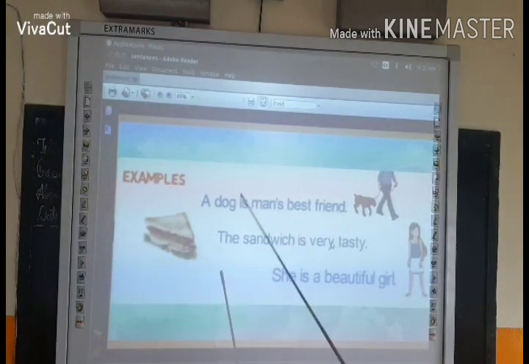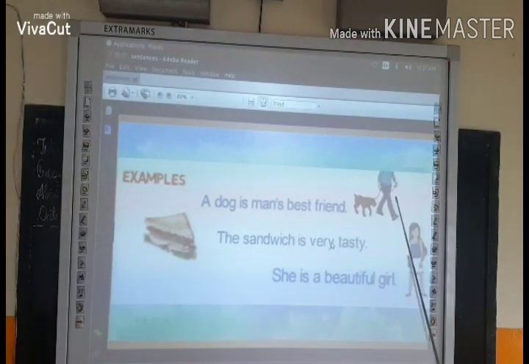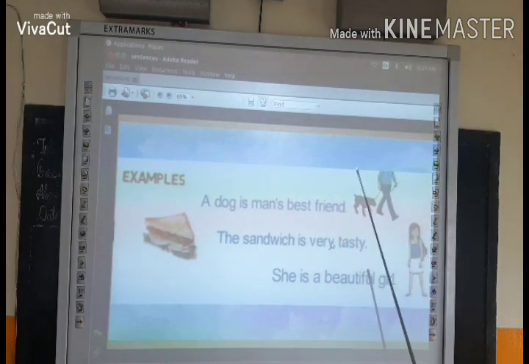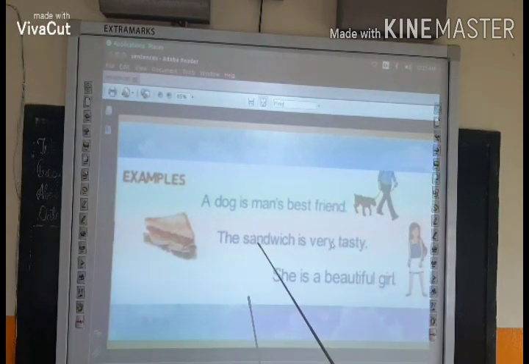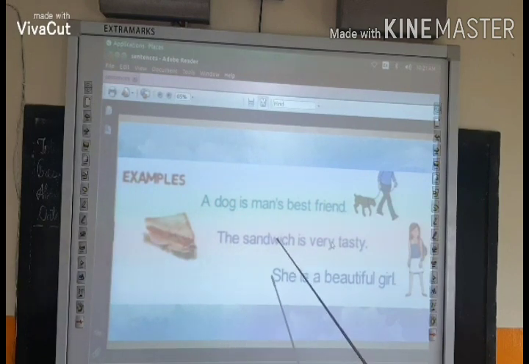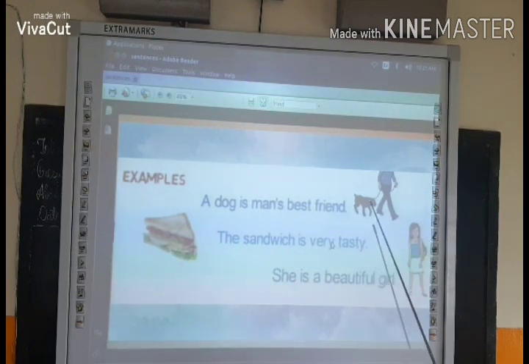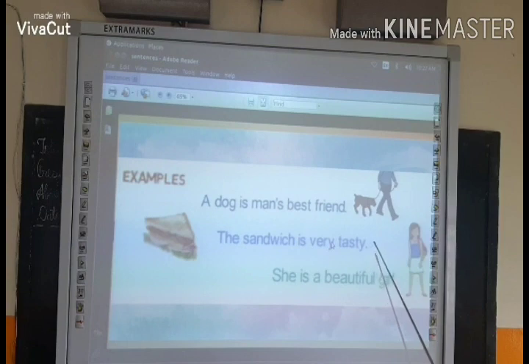For example, a dog is man's best friend. Here it is conveying that the dog is man's best friend. Second one, the sandwich is very tasty. Here it is telling us that the sandwich is tasty. She is a beautiful girl. It is telling that the girl is very beautiful. Here you can see that we have put a full stop in every sentence.